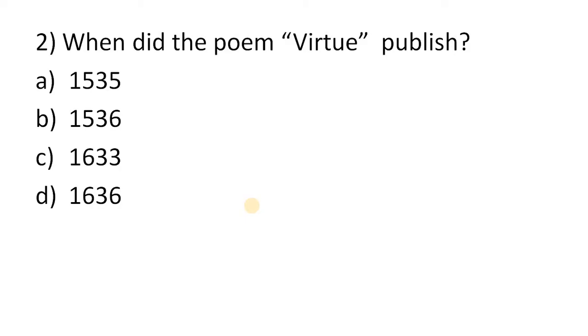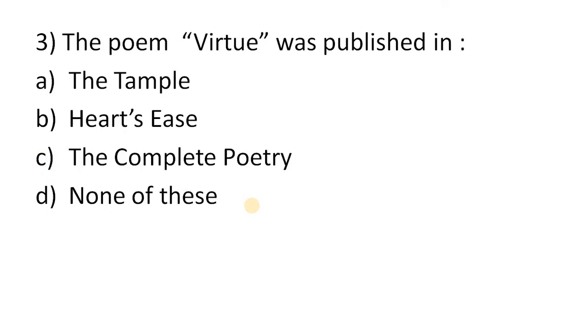Second question. When was the poem Virtue published? A. 1535. B. 1536. C. 1633. D. 1636. And the correct answer will be C, 1633. Next question. The poem Virtue was published in The Temple, Hearts is, The Complete Poetry, none of these. And the correct option will be option A, The Temple.